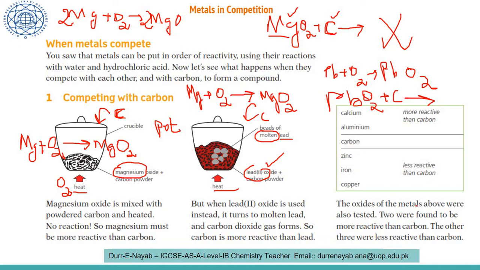So the oxides of metals like calcium oxide, aluminum oxide, zinc oxide, iron oxide and copper oxide, which are mentioned over here, were all tested with powdered carbon. Two were found to be more reactive, calcium and aluminum, and the other three, zinc, iron and copper, were less reactive than the carbon. They do not show any sort of reaction. And what do the reactive ones produce? Carbon dioxide gas when they were reacted with the powdered carbon.